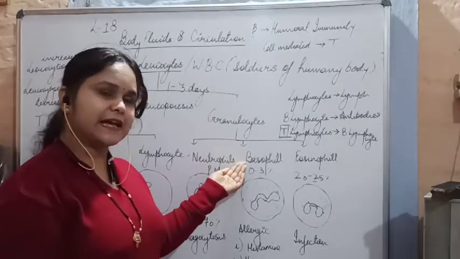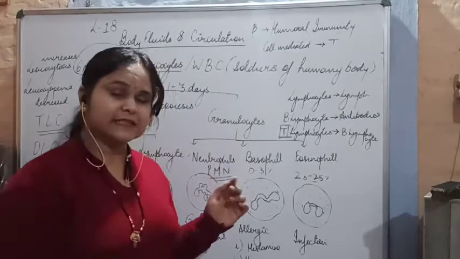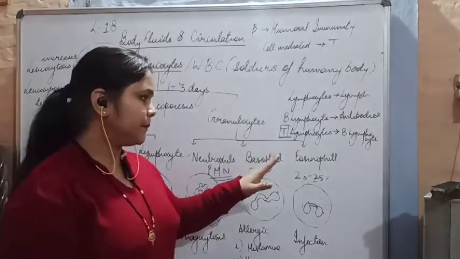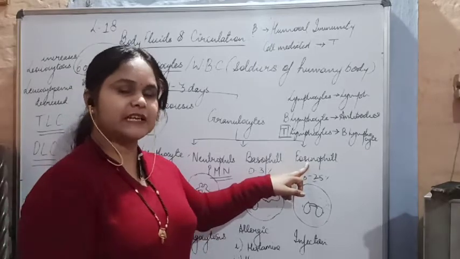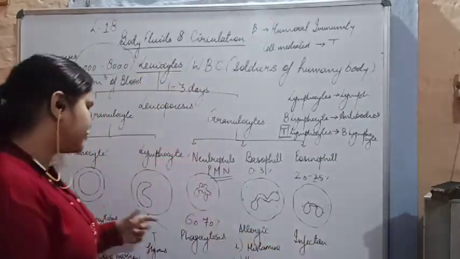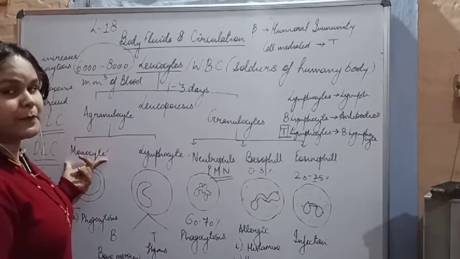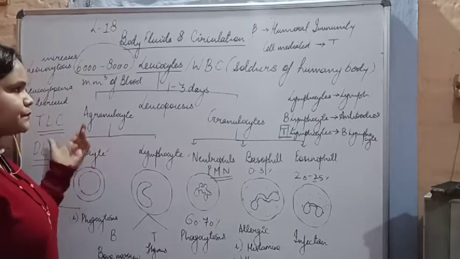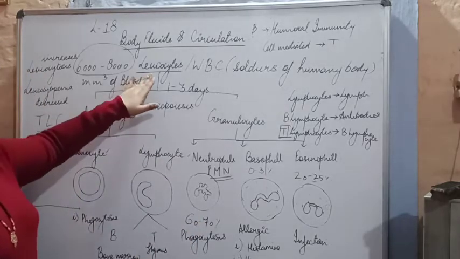If a person has more than 0 to 3% of basophil, it means he is suffering from allergy. If the eosinophil percentage increases to 20-25, then the patient is suffering from infection, and so on. Monocytes may also show that the patient is having a sort of disease. So this is the important thing we have discussed about the leukocytes.